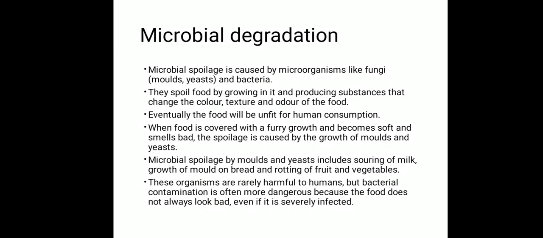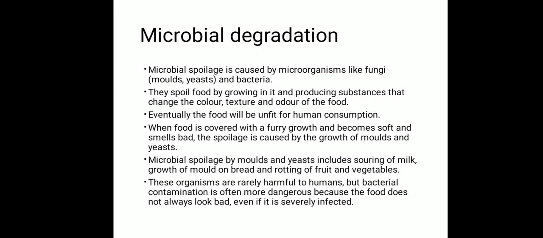Now, with yeast and molds, we can easily identify whether the food material is damaged. But when it comes to bacteria, it is a little bit difficult, because sometimes it will affect the food but we won't be able to recognize it, as there won't be any outer change in the food. Sometimes it can be tasted, but sometimes you won't get to know, and that is why we get food poisoning, because we have consumed food infected by bacteria and we are not aware of it.